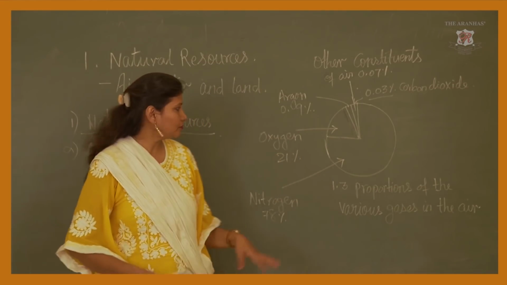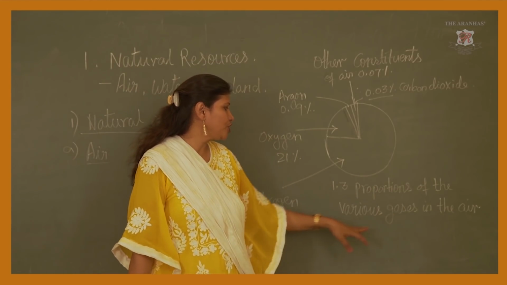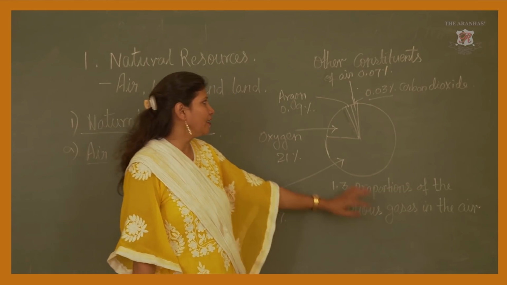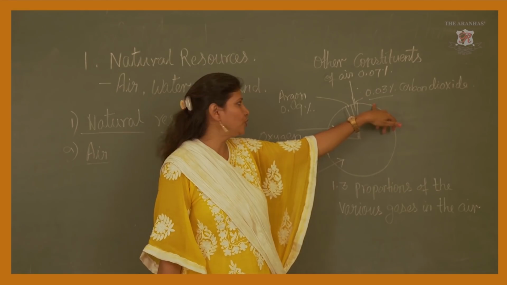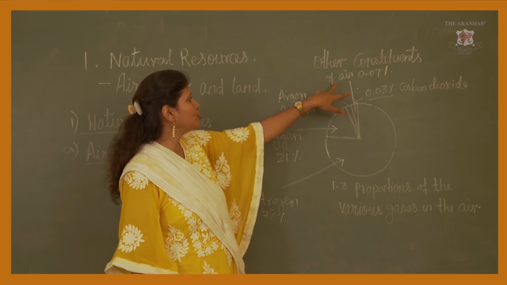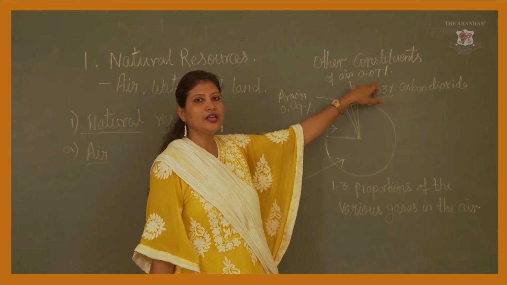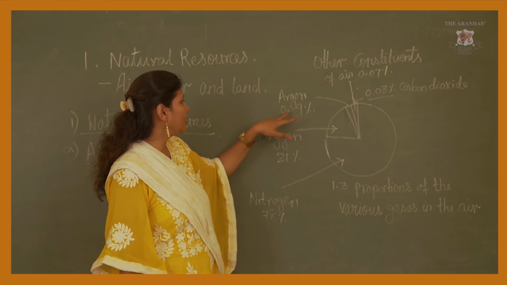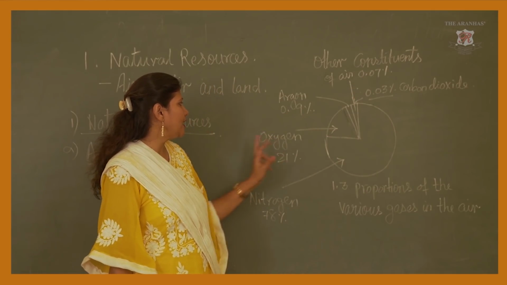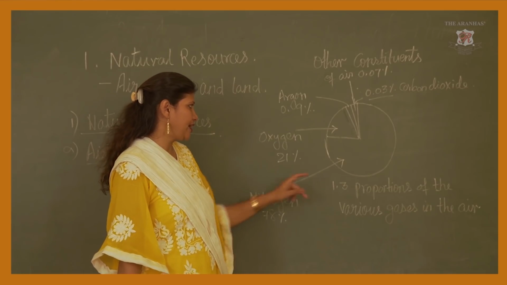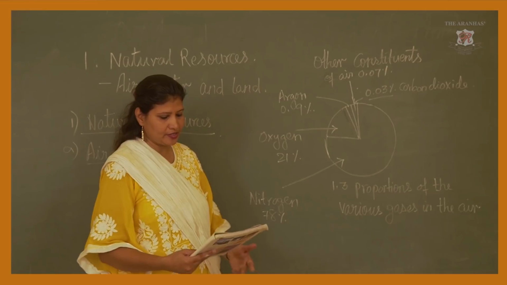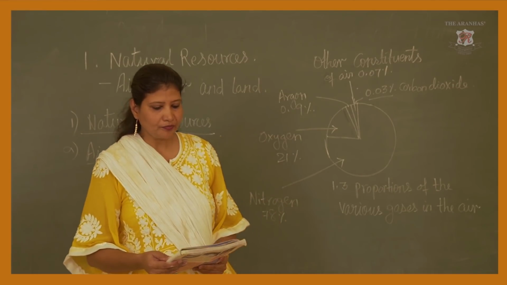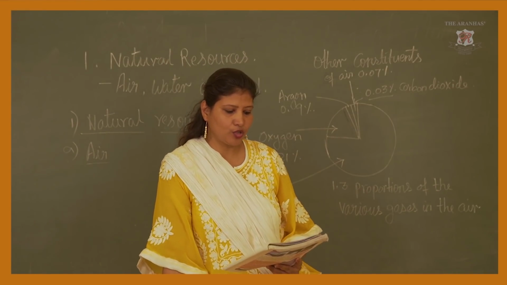Now see, all these are proportions of various gases in the air. This is carbon dioxide, 0.03%, and other constituents of air are 0.07%, argon is 0.9% and oxygen is 21%, and the rest of all is nitrogen, that is how much? 78%. Okay. Now what are the layers of atmosphere?